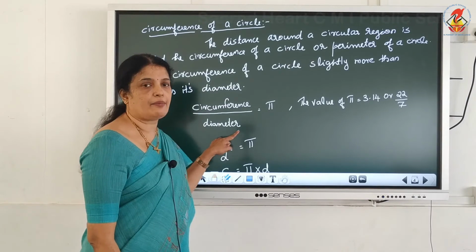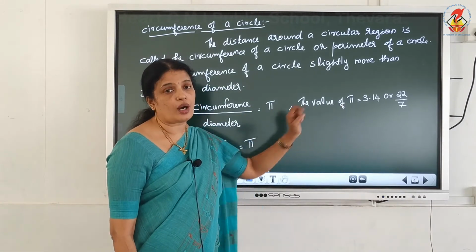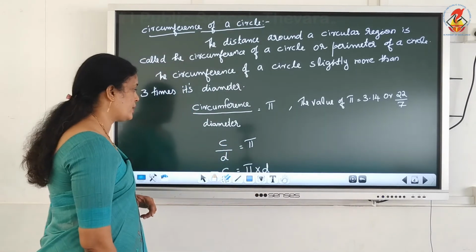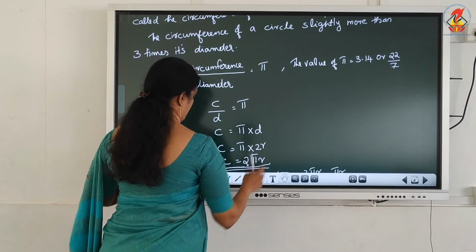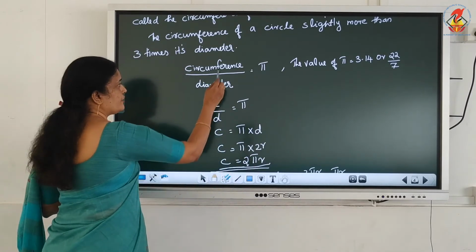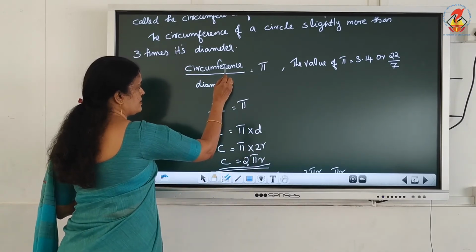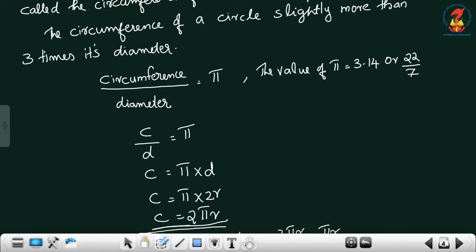Its ratio is always the same in all circles. Circumference divided by diameter is equal to pi. What is the value of pi? 3.14 or 22 by 7. Okay, here circumference divided by diameter, circumference denoted as C, diameter D, equals pi. C equals pi into D. Diameter means what? Twice radius. That means 2 into r. C equals 2 pi r.